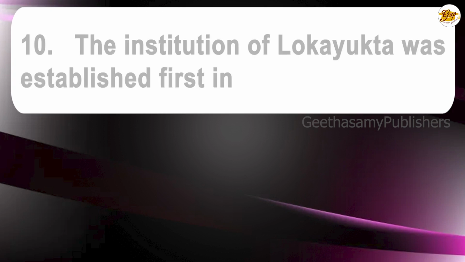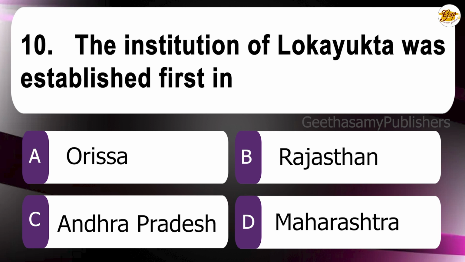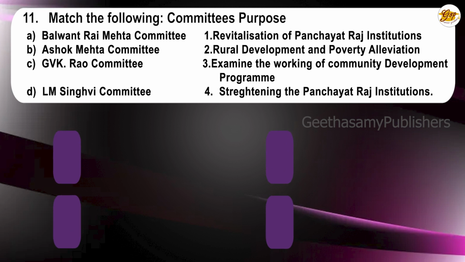10th question. The institution of Lok Ayukta was established first in A. Odisha. B. Rajasthan. C. Andhra Pradesh. D. Maharashtra. The correct answer is D. Maharashtra.